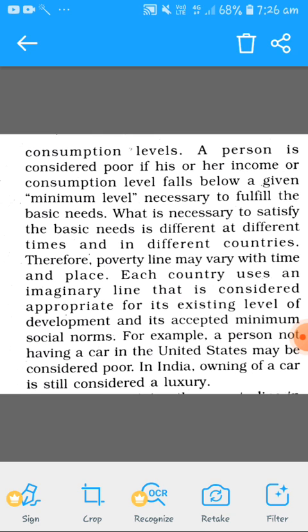The income is such that the person is not able to even fulfill the minimum needs.